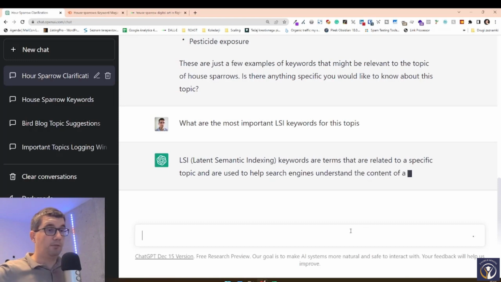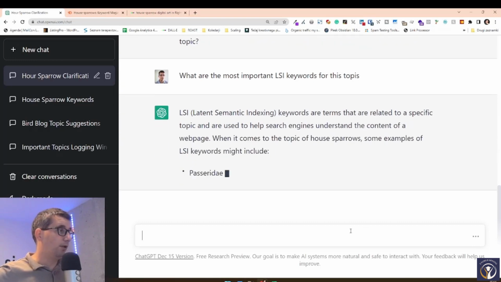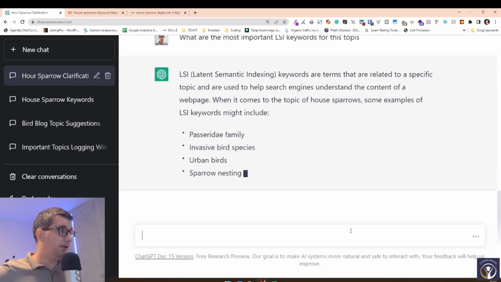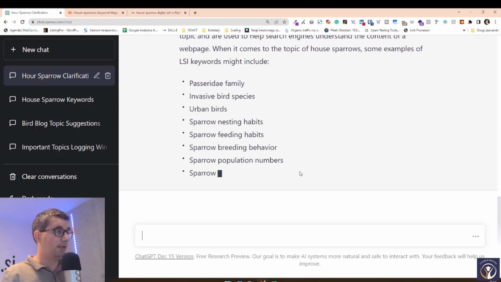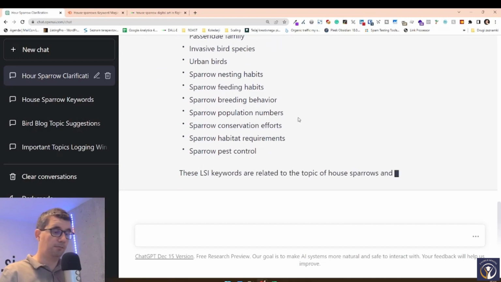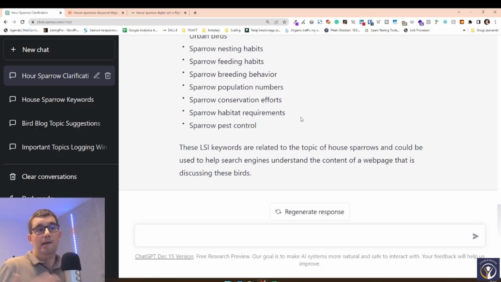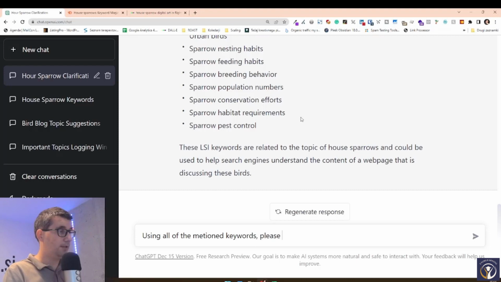See, it also teaches us something. It tells us what the LSI keywords are and which could be here. And we can see that those keywords are different than the ones that it printed previously. Okay, so now we have all of these keywords. Now, the best thing that we can do is just get it to write the article. Using all of the mentioned keywords, please prepare an article.